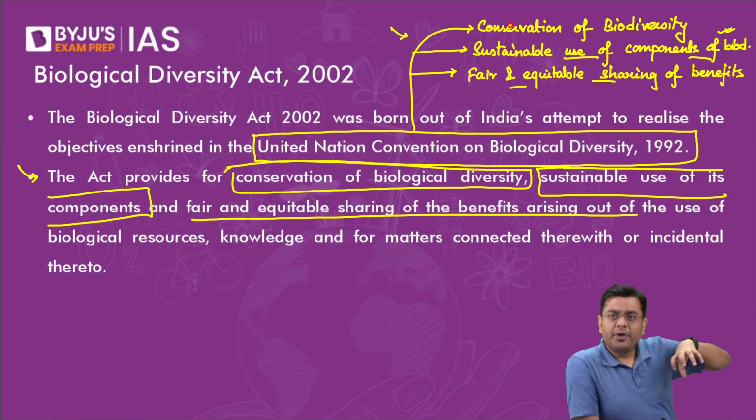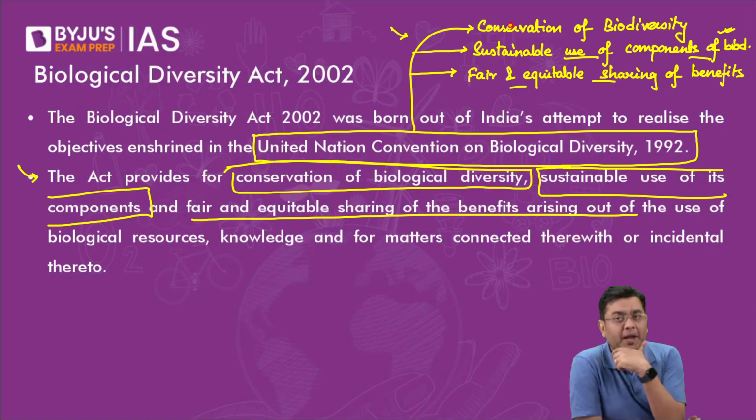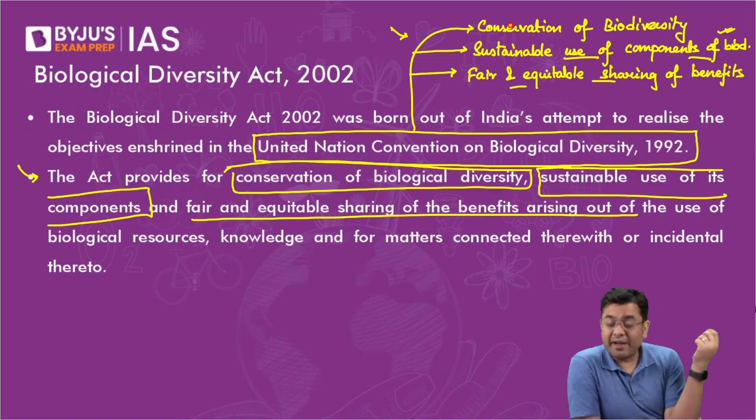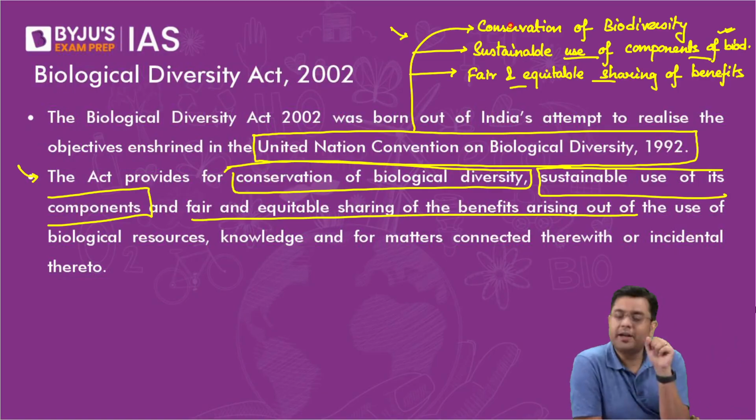Now, let's suppose I want to carry out research in the region of Uttarakhand on some of the plant species. In that case there will be a transfer of knowledge. Let's suppose I am partnering with a German pharmaceutical firm and there might be a transfer of knowledge to that German company. I will need the approval of the National Biodiversity Authority so as to ensure that fair and equitable sharing of the benefits is happening, right? So even in the research papers, if I'm publishing them for the world, I need to get an approval.